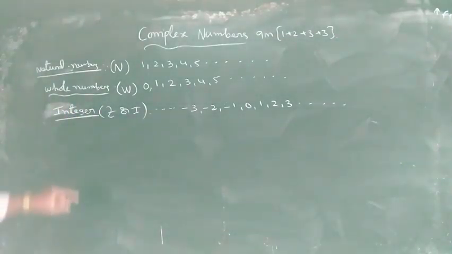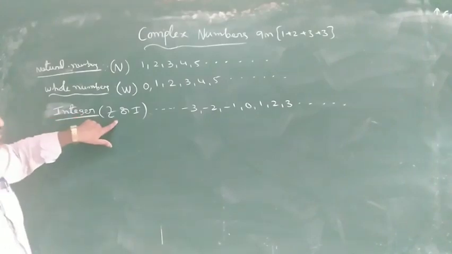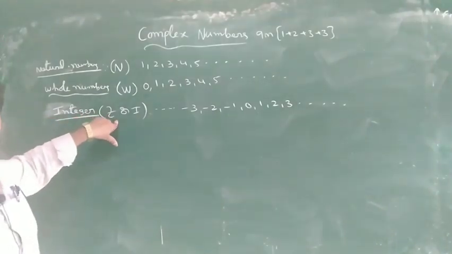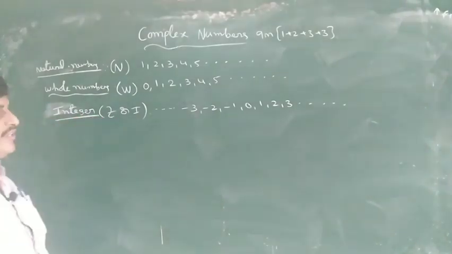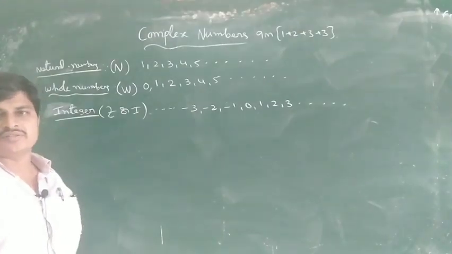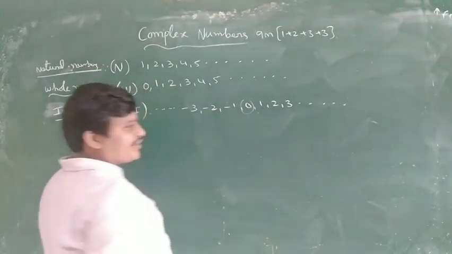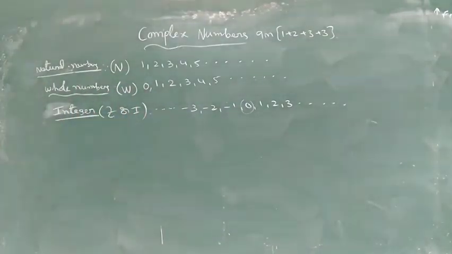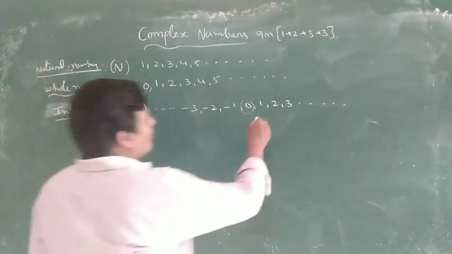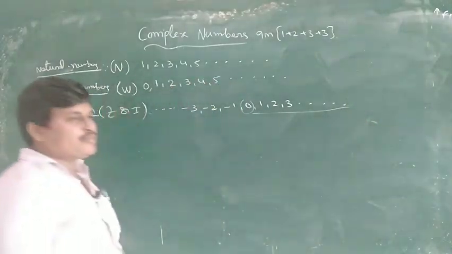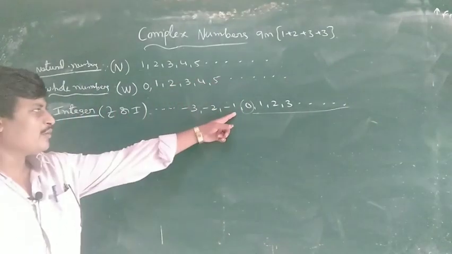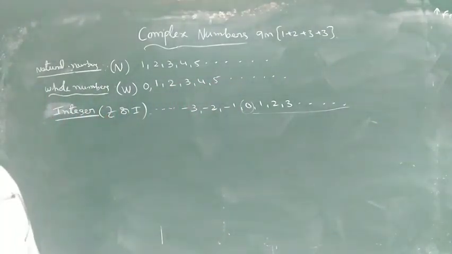Integers are of two types: positive integers and negative integers. Is 0 positive or negative? Neither. So positive numbers are positive integers, and negative numbers are negative integers. These two types.